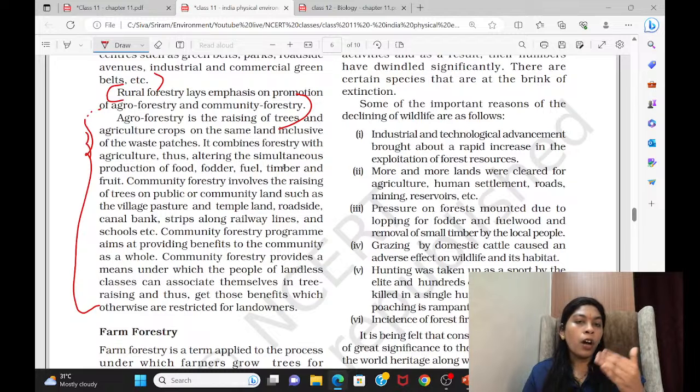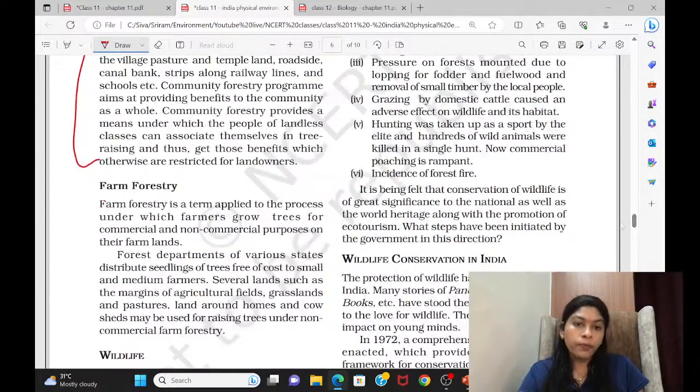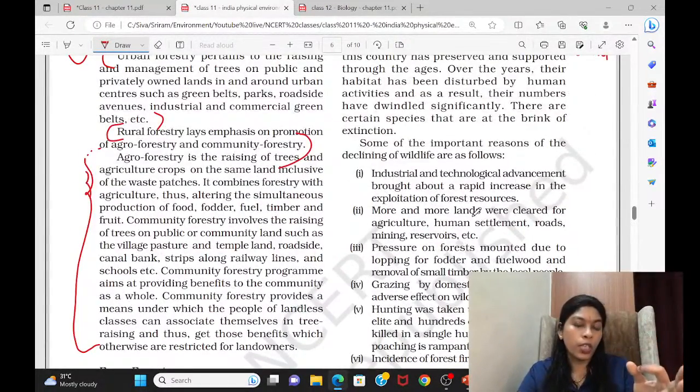But when you go to farm forestry, a doubt occurs. What is the difference between agroforestry and farm forestry? Both look similar. In farm forestry, we plant trees in between the farmland. In agroforestry also, we do that. What is the difference? For that, they have said that farm forestry is not like agroforestry. Agroforestry has only three types: agro-silvicultural, silvopastoral, and agro-silvopastoral. I already gave the names in the previous classes. So that comes under agroforestry.